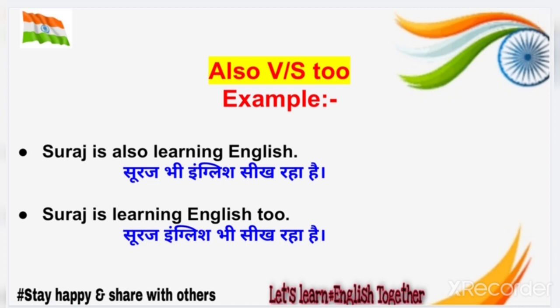Let me give you an example. Suraj is also learning English. सूरज भी इंग्लिश सीख रहा है. Suraj is learning English too. सूरज इंग्लिश भी सीख रहा है. So here in the first sentence, Suraj is also learning English. That means he is just learning English. But in the second sentence, that is Suraj is learning English too, that means along with doing another work, he is learning English. So he is doing some other work also, and he is learning English too.